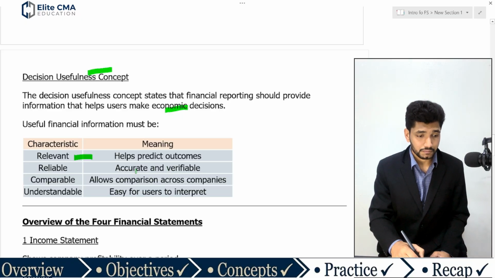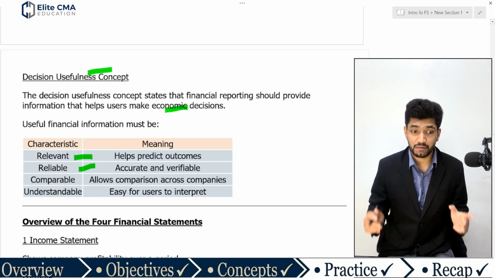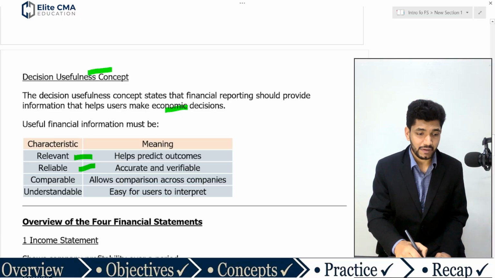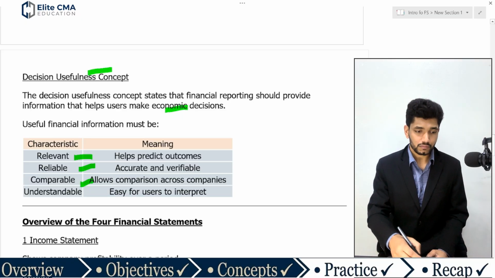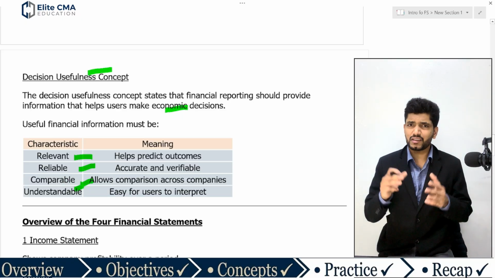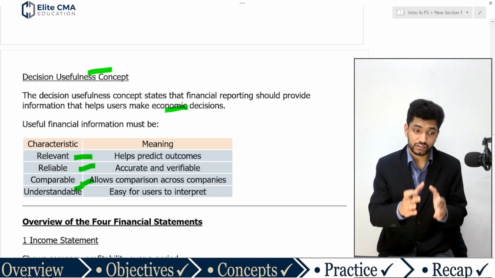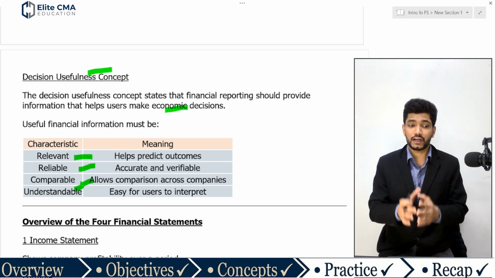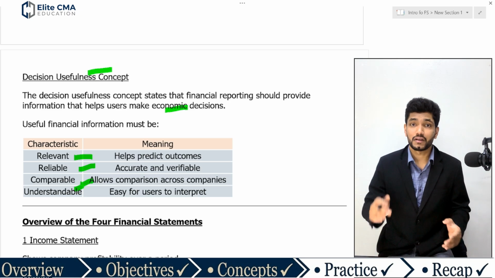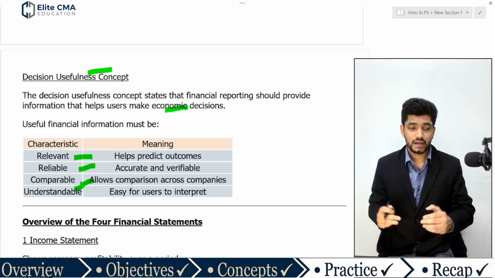Then reliable: the information should be reliable and accurate. Comparable: it should be possible to compare with the previous period. Then understandable. So these are some characteristics of how financial information should be presented in the financial statement. It should be relevant, reliable, comparable, and understandable.